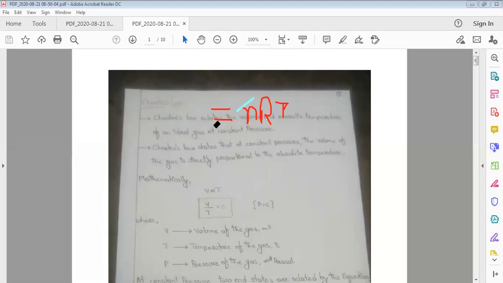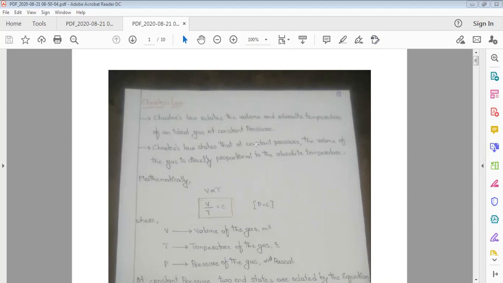So in this law, we state the relation of volume and temperature, because the number of moles remains constant and the universal gas constant is a constant for an ideal gas. So here how many parameters are constant? Number of moles remains constant, universal gas constant, and constant pressure. So the two remaining parameters that vary are volume and absolute temperature.